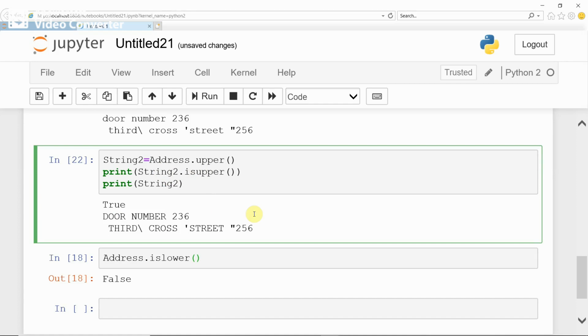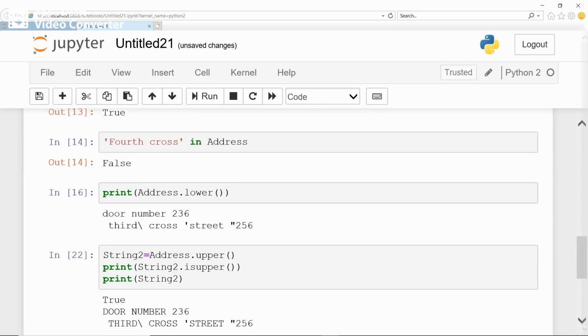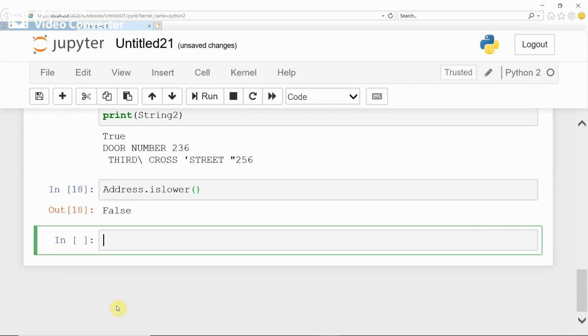Like this, there are many useful methods with the string. You can work with different methods, like whether the string is decimal. For example, consider you are going to store a number into a number variable, but you store it as a string like this.